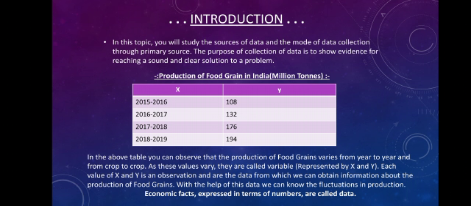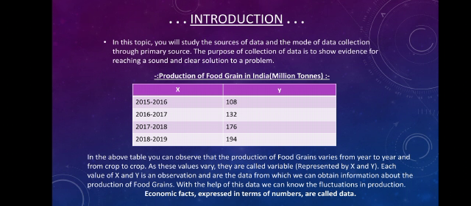Then by 2018-19 it is 194. Basically these numbers are facts, which show what amount of food grains is produced in India in various years. So these are economic facts. When economic facts are expressed in terms of numbers, they are called data.